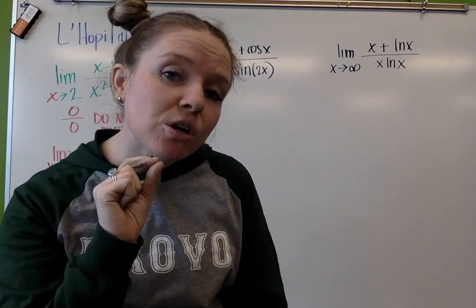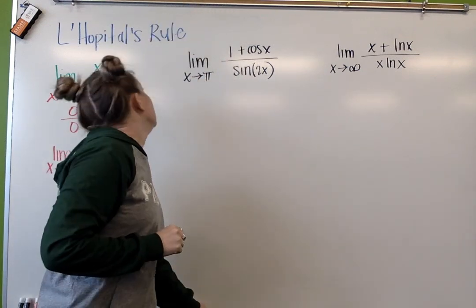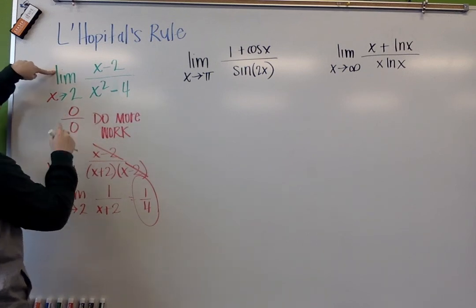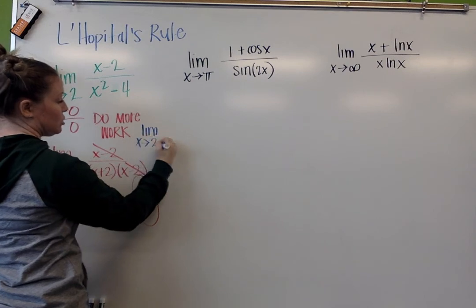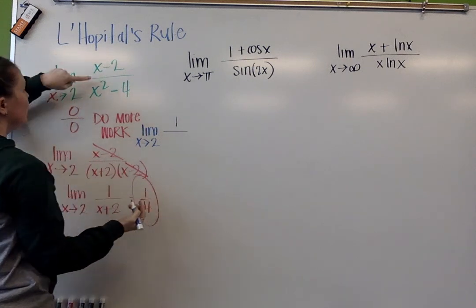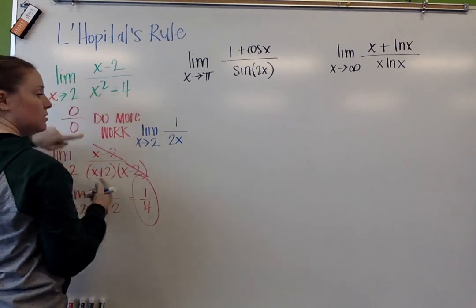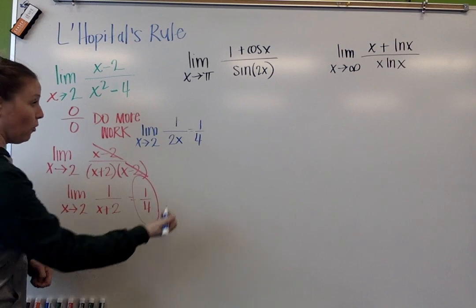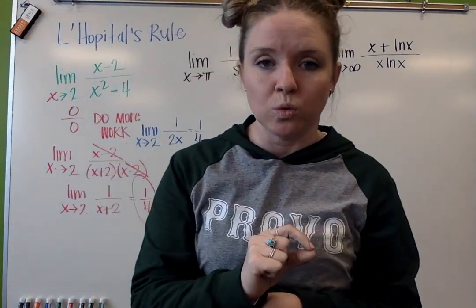But what I'm going to do is show you a little trick. Now that we know how to do derivatives, check this out. So I take this, I plug in 2, and I get 0 over 0. So what I'm going to do now, the limit as x approaches 2, the derivative of x minus 2 is 1, and the derivative of x squared minus 4 is 2x. If I plug 2 in, I get 1/4. This is called L'Hopital's rule.